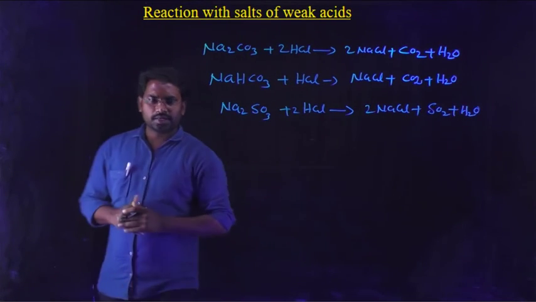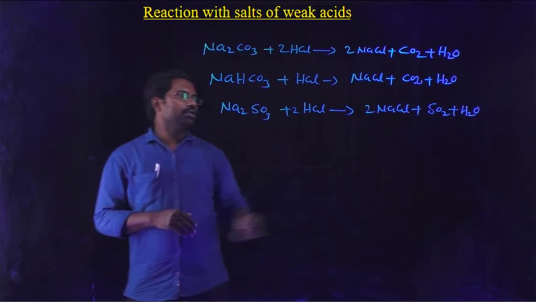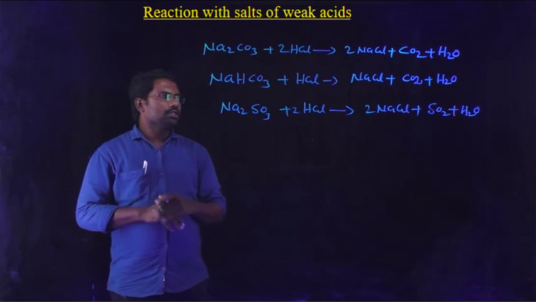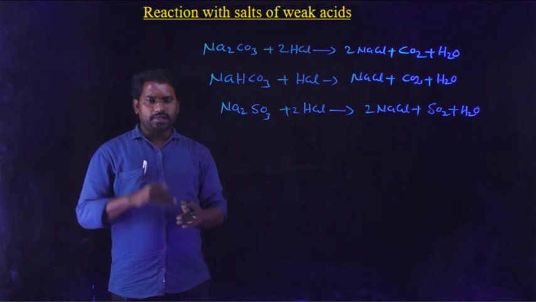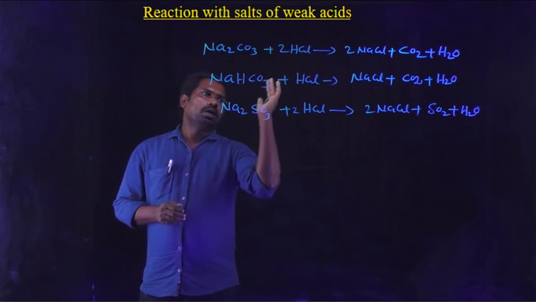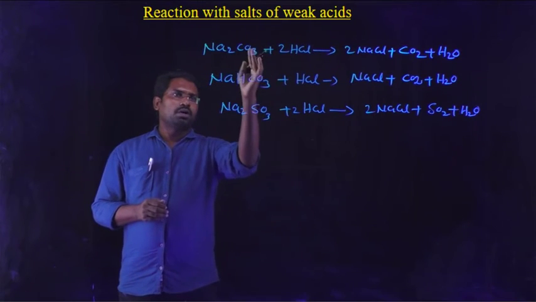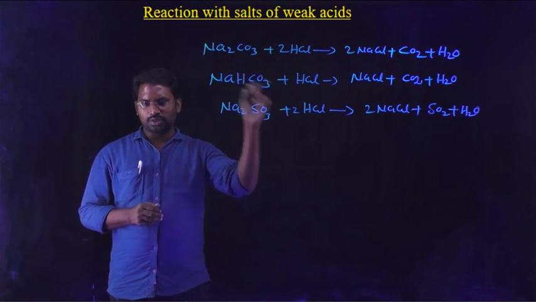So HCl decomposes sodium sulfite into sodium chloride and sulfur dioxide. So what is the common? In a similar manner, HCl decomposes sodium carbonate, sodium bicarbonate and sodium sulfite.